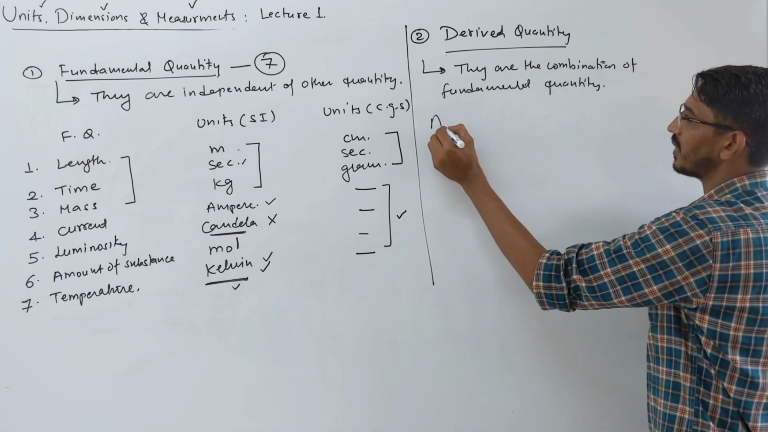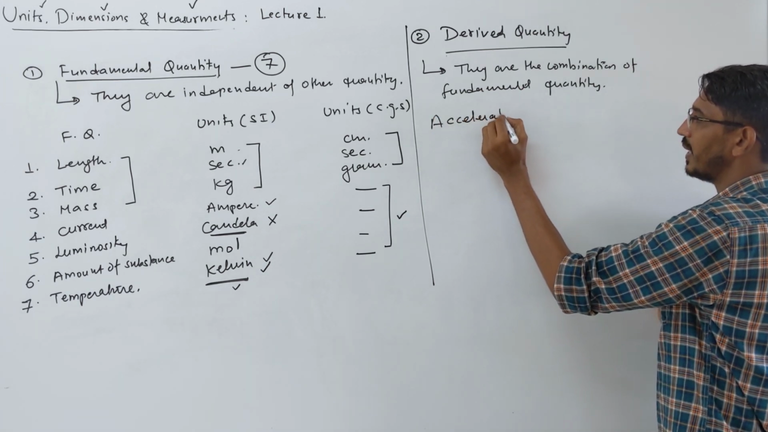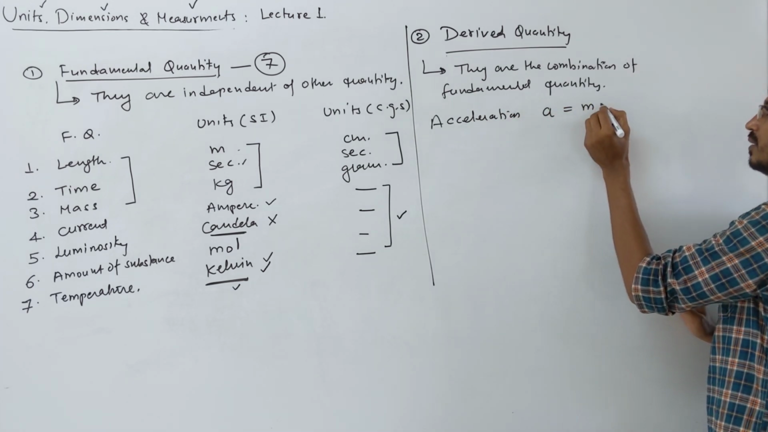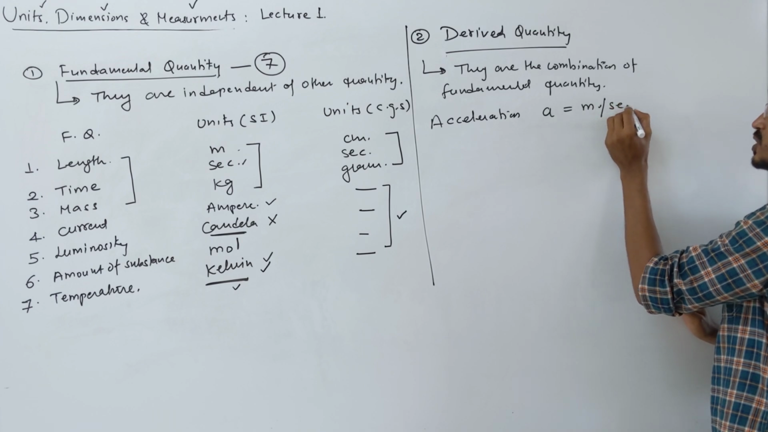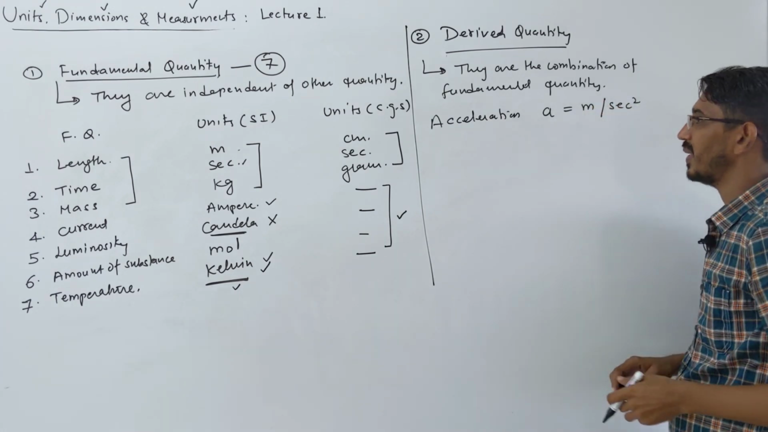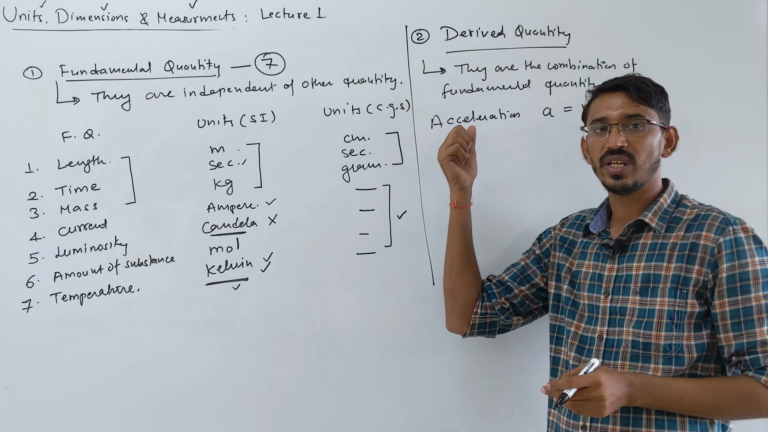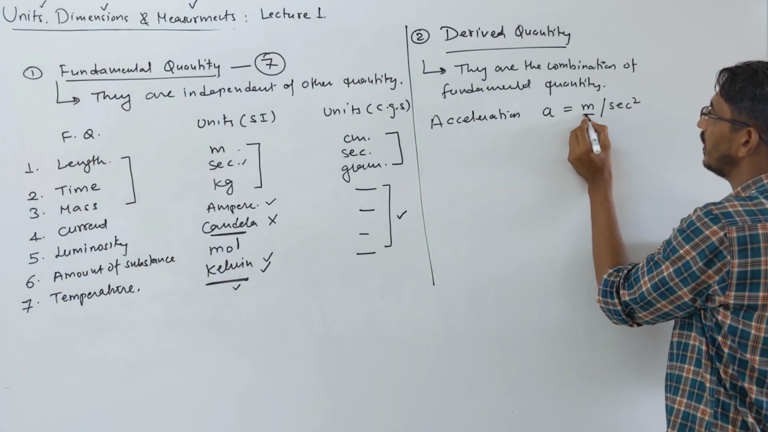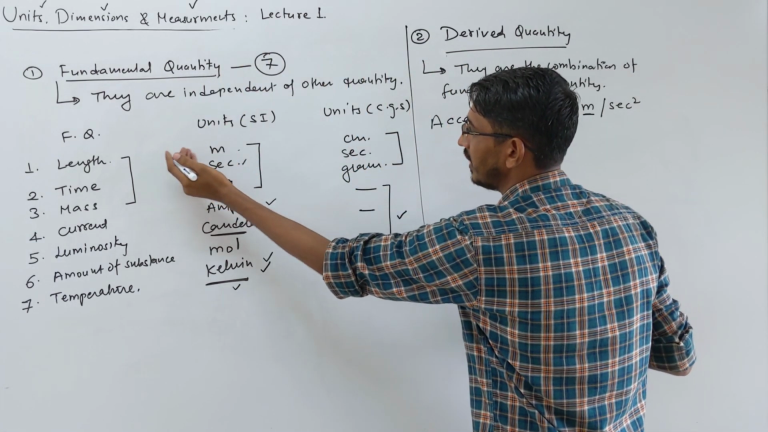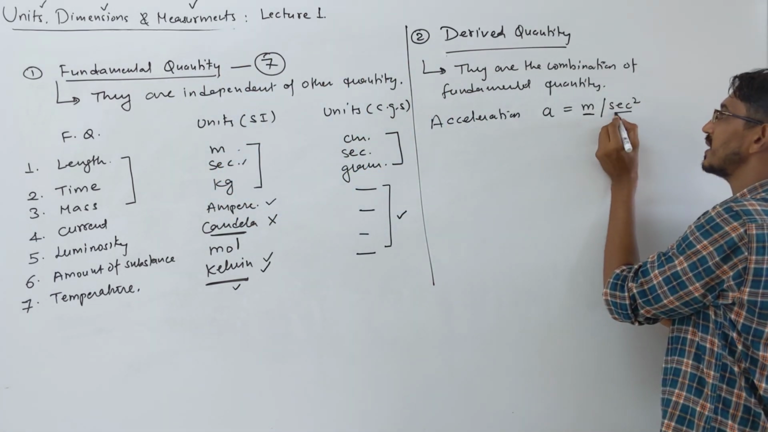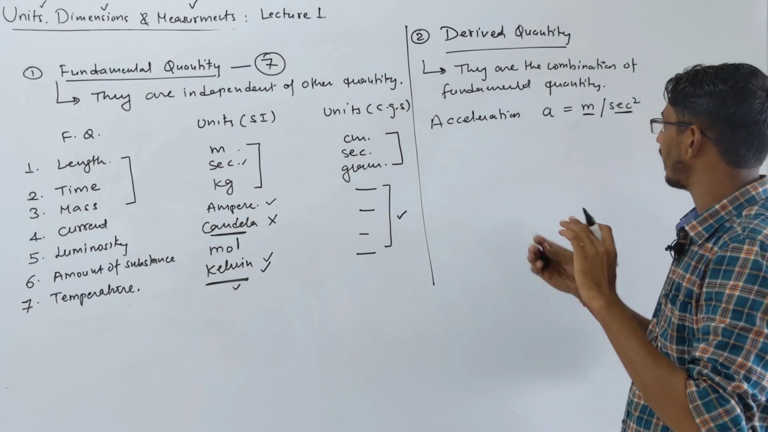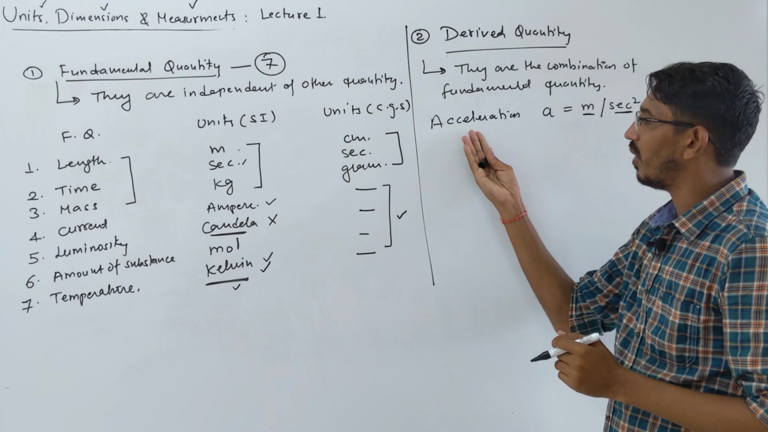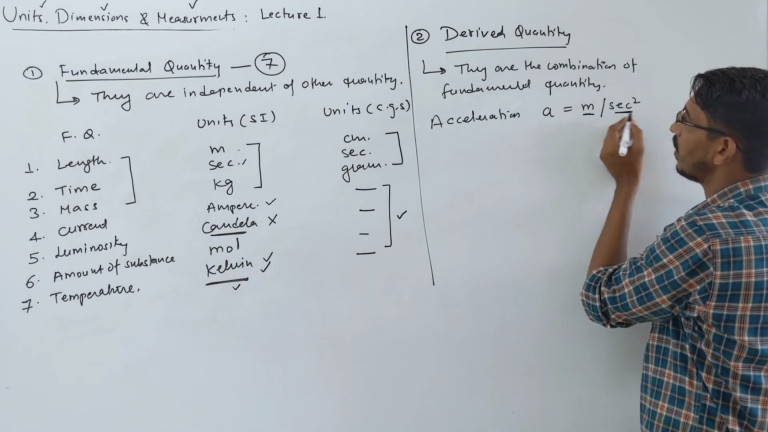Let's talk about acceleration. How do you write the unit of acceleration? Meter per second square. This is called a derived unit because here we have a combination of 2 types of unit. Meter is the basic unit of length, and second is the unit of time. So here we combine length and time, and then we write the unit of acceleration.